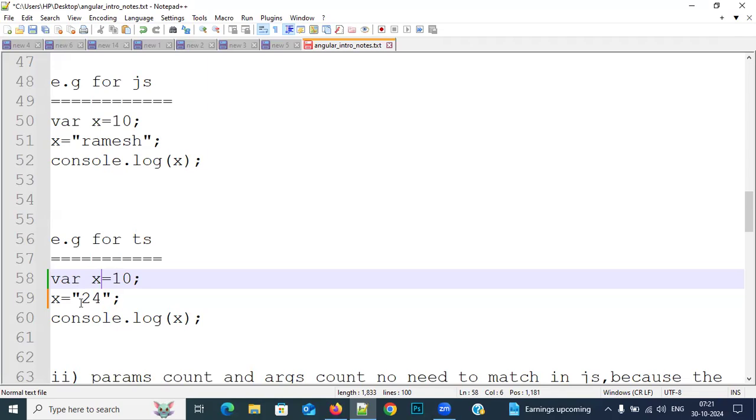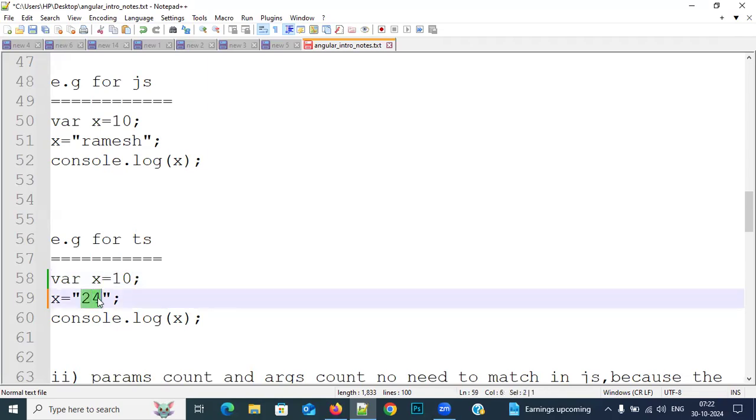But here what are you doing? You think you are writing a number, but no, you are writing inside double quotations. If you write anything inside double quotations, as per TypeScript, it will treat it like a string only.